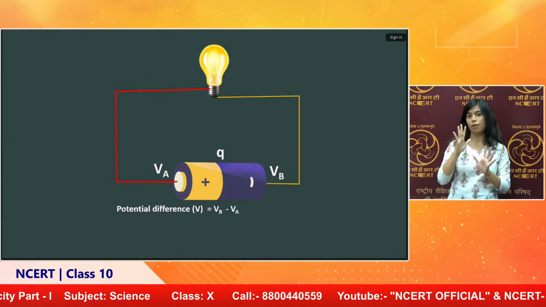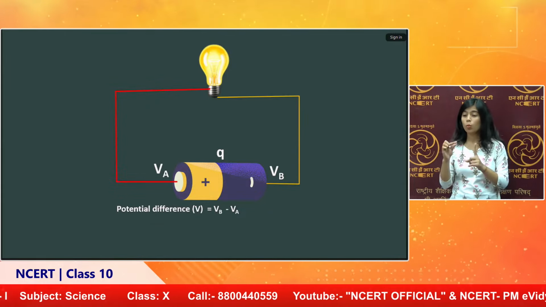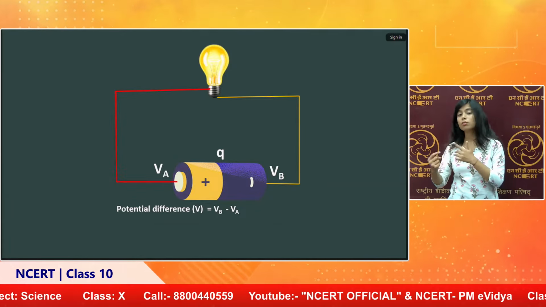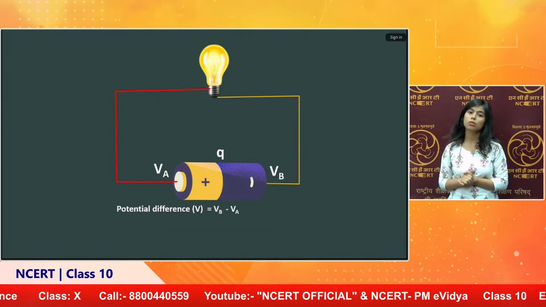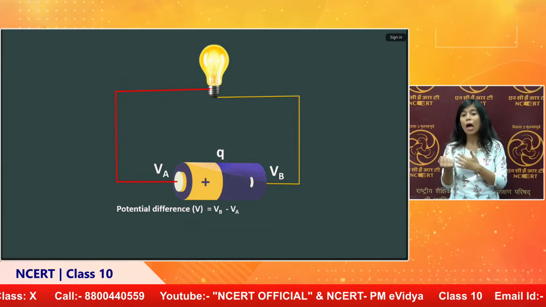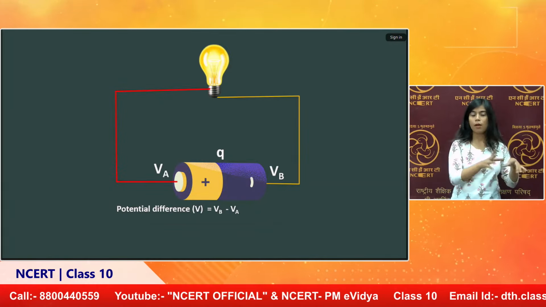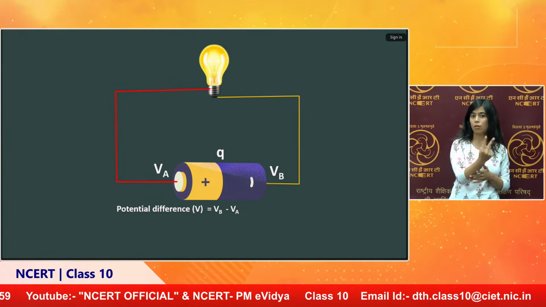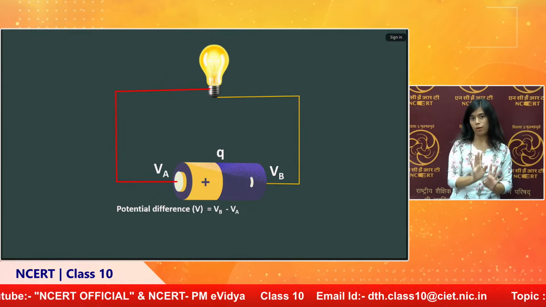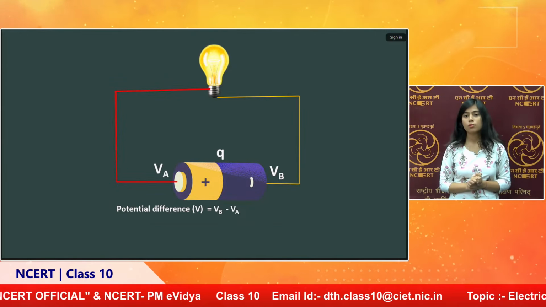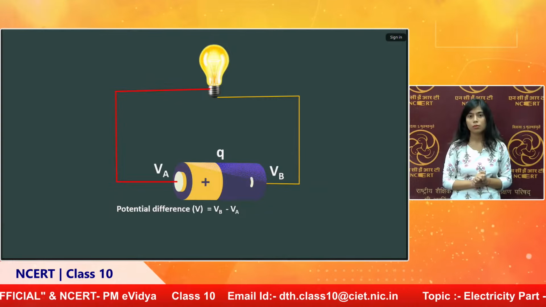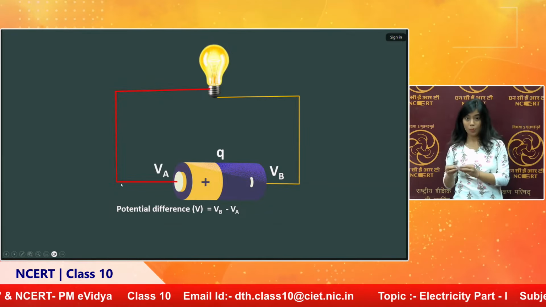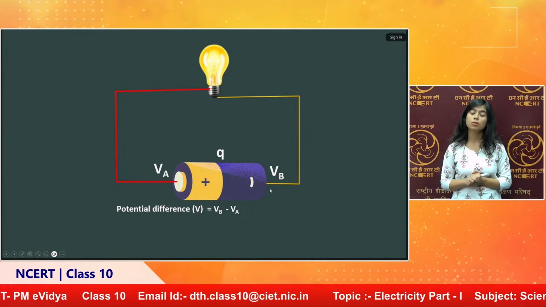The question asked is, what is potential energy? Because energy is only shared through the circuit, we have to know what energy is. Here the potential difference is the difference in potential between 2 points. In the battery, A and B are the 2 points. VA is the potential at A and VB is the potential at B. So the difference in potential is VB minus VA.